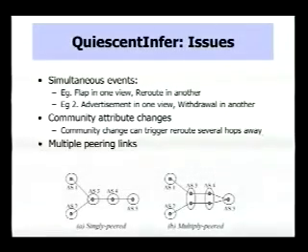Next, I had asked you to assume that community attribute changes don't occur. These changes are unique in the sense that they can cause a routing change to take place several hops away from the AS that changes the attribute. So what we had to do is we had to modify our rules to include every AS that could have changed a community attribute.